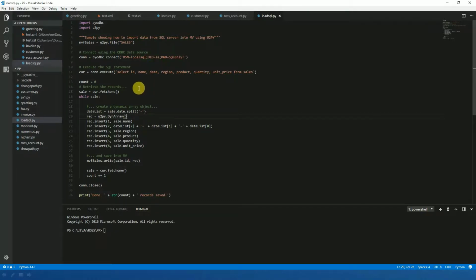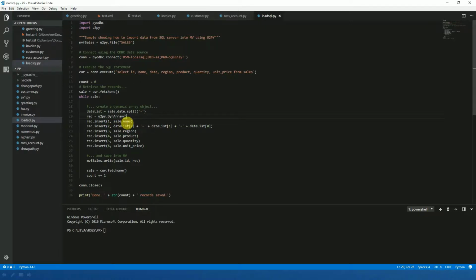I then use PyODBC to run an SQL query, and that returns a number of records off that ODBC data source. And then I just run a simple while loop, returning one record from that selection at a time. And for every record, I have the record in the sale variable. I create a rec variable, which is actually a multi-value dynamic array. And the next 6 lines are taking bits of information from the record returned from SQL, taking a piece of information out, and inserting it into my dynamic array in different attribute positions.